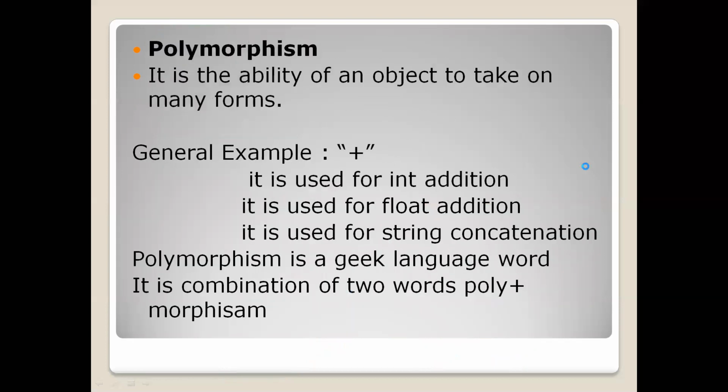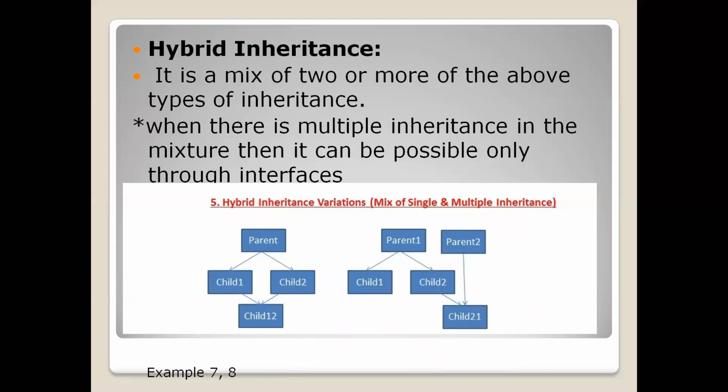Once again, hybrid. So till now, we have completed what is single, what is multiple, what is multi-level, what is hierarchical, and what is hybrid inheritance. Here I am not going to show any examples. You have already seen how to write a program on single inheritance, multi-level inheritance, and hierarchical inheritance.